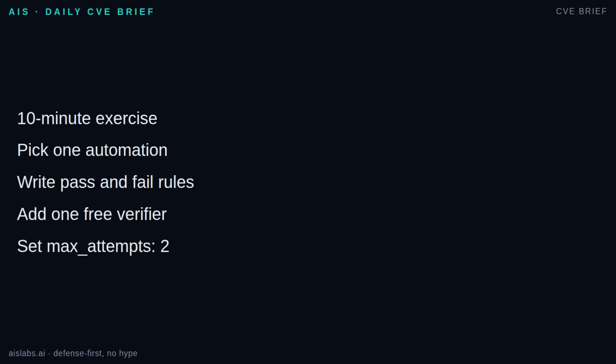List 3 pass rules and 3 fail rules. Add 1 free verifier: a schema, a required field check, a linter, a test command, a length bound, a citation requirement, or a diff rule. If you need judgment, write a 5-line rubric for a model judge and require evidence. Then set max attempts to 2. If it cannot pass, it escalates with the failure log.